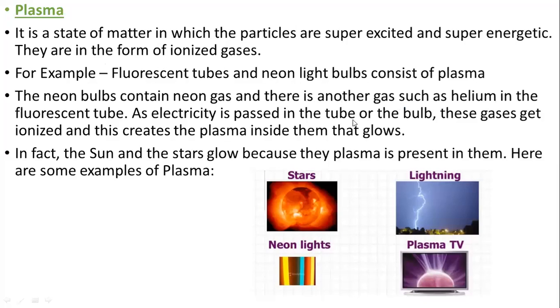As electricity is passed in the tube or the bulb, these gases get ionized and they create the plasma which glows and which we see in the form of light. In fact, the sun and the stars glow because they have plasma present in them. So these are some of the examples of plasma, like stars, lightning, neon light, and plasma TV.